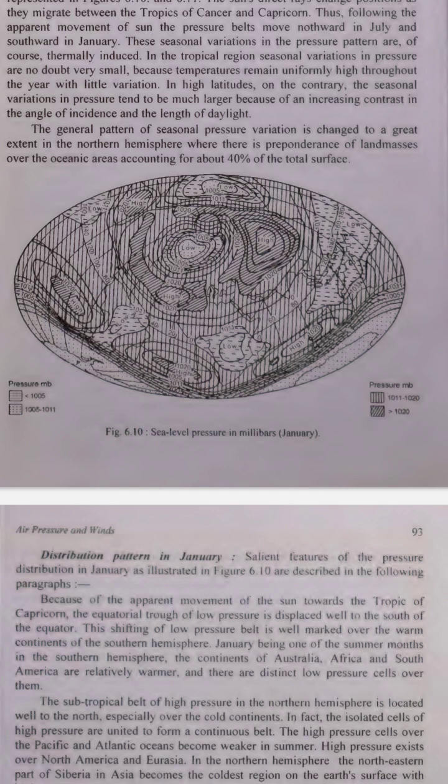Imagine, if you have a lamp shining directly on a ball, the hot spot moves as you move the lamp. Similarly, the sun's position changes, shifting the hot spots, pressure belts, on Earth.